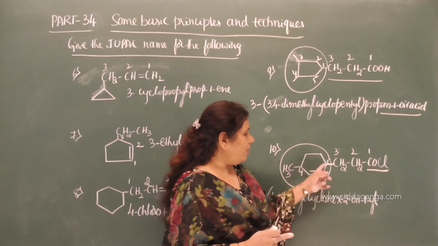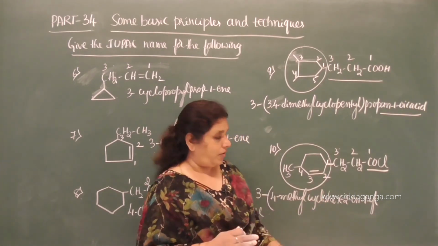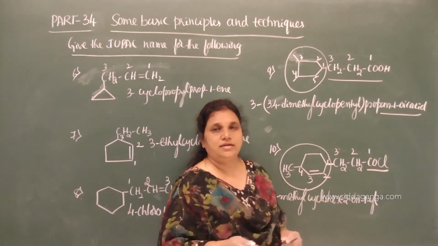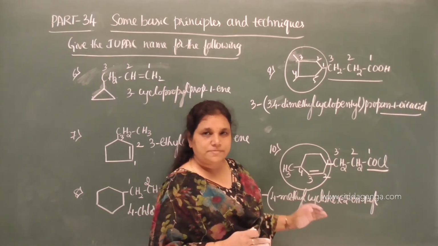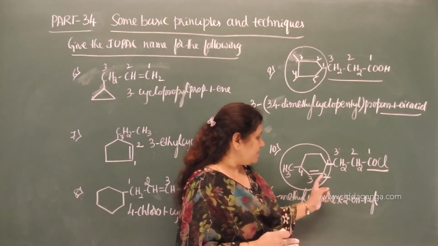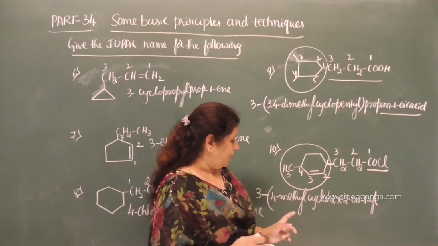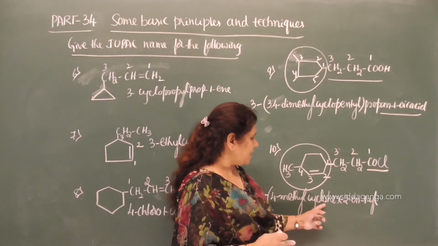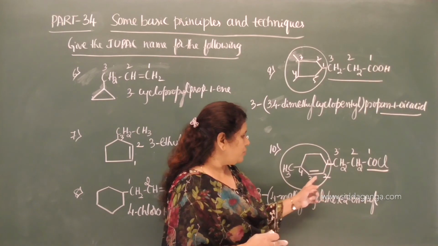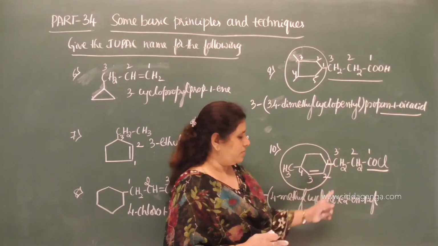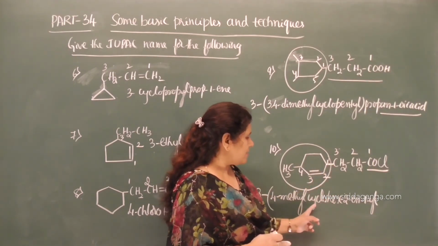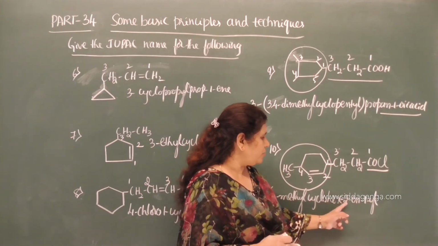Yl means where we are having the vacant bond. Hexenyl is the name of the substituent group, but ene is between the second and third carbon. Therefore, 4-methylcyclohex-2-en-1-yl.